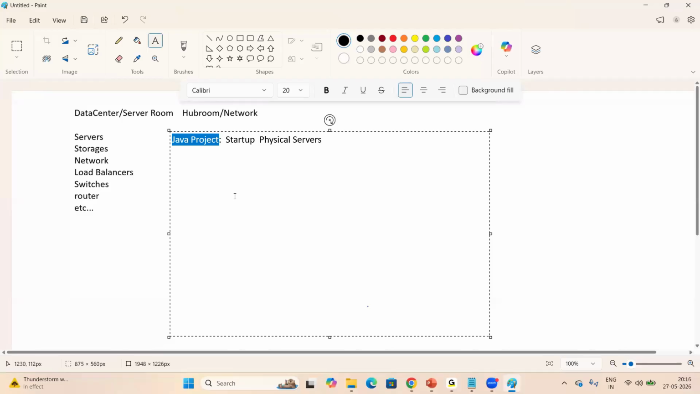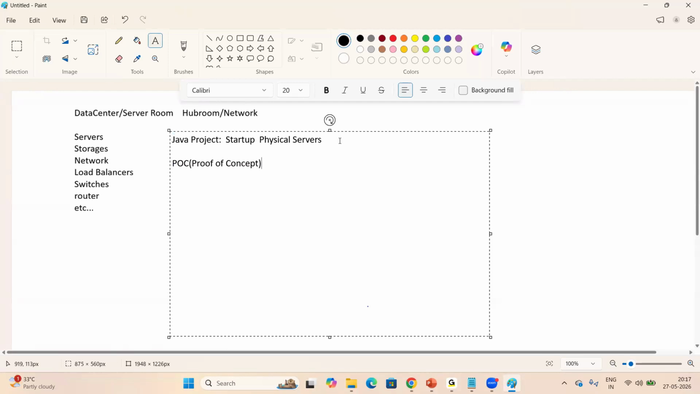Before getting the real project, the client asks you to prepare one POC. What is a POC, anyone? POC is a proof of concept, right? It is a proof. It is a sample project.